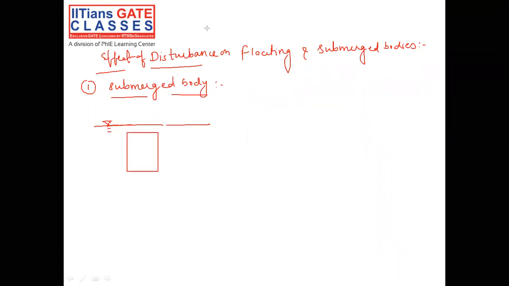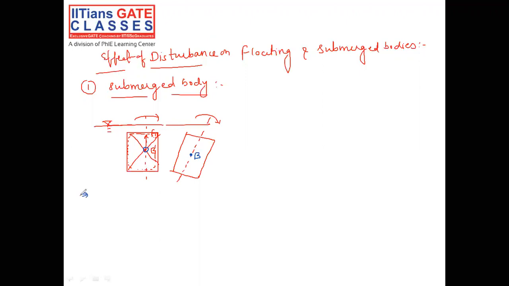This is a submerged body and we have the axis here. Now a disturbance has been given, a tilt is given. What will happen? The body will tilt about some vertical axis. In this case, the center of buoyancy is nothing but the center of gravity of displaced liquid. Let us assume this is the center of buoyancy B, through which the buoyancy force will act. Now B will be here on the vertical axis.